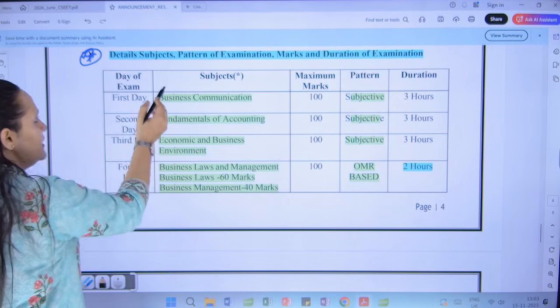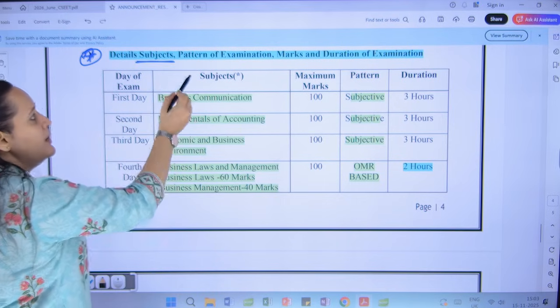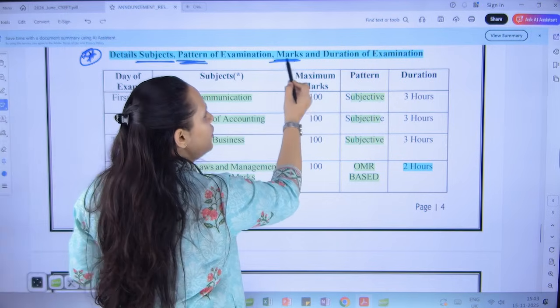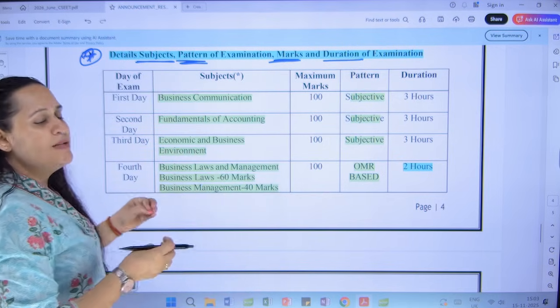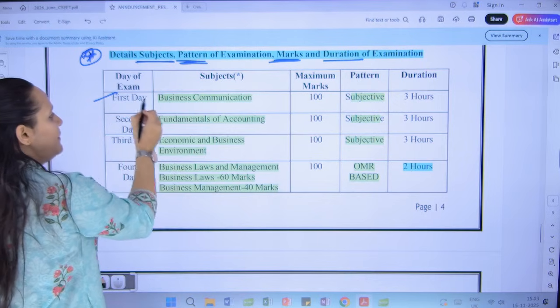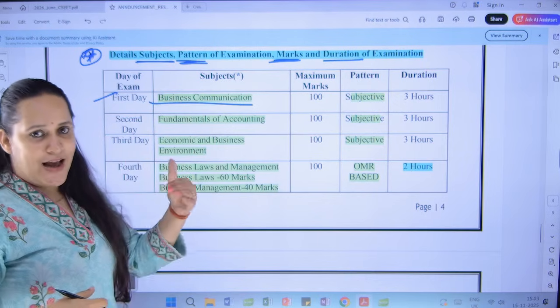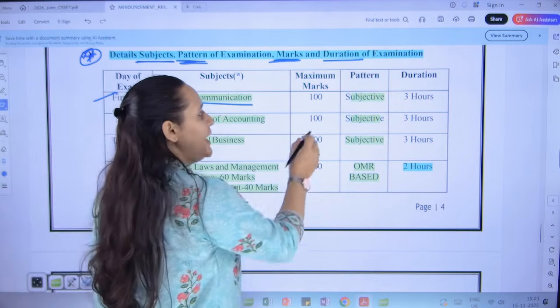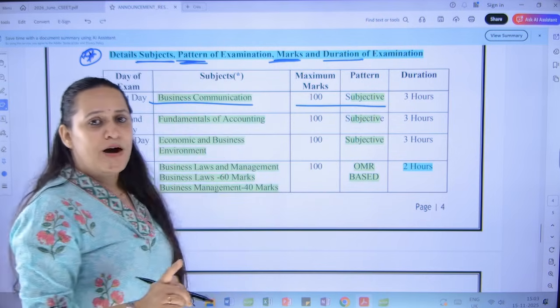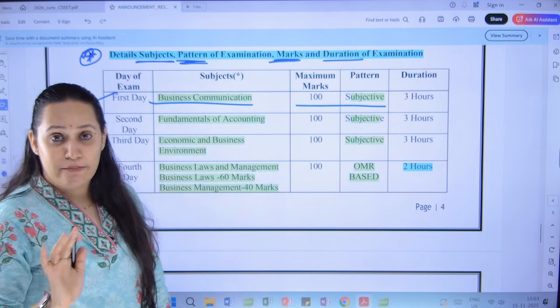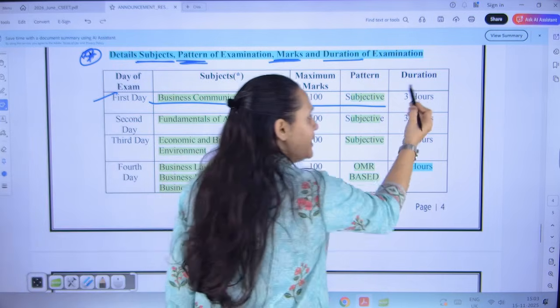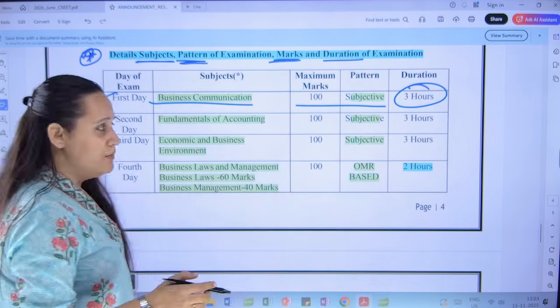Coming to the details, the most important change that we were discussing is with respect to the subjects, the pattern of exam, the marks for the subjects and the duration of exam. I have already given the basic details, but let's have a look at it. The first paper is Business Communication, which is a carry forward from the old syllabus, but the change is that now it is for 100 marks and it is descriptive, that is, it is subjective. You have to write, it is not an MCQ based exam. Time is 3 hours and 15 minutes.